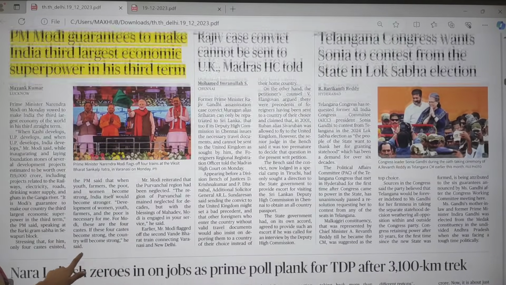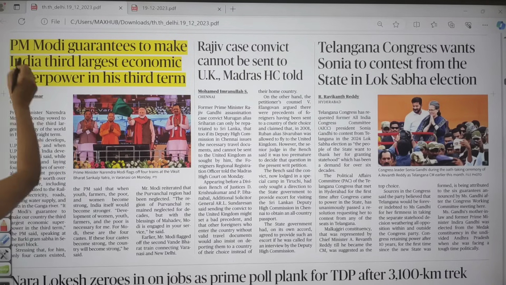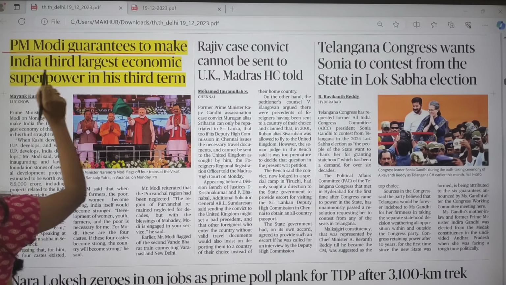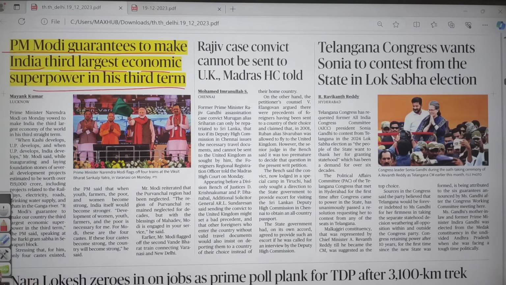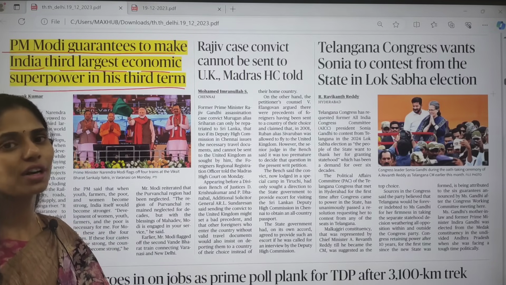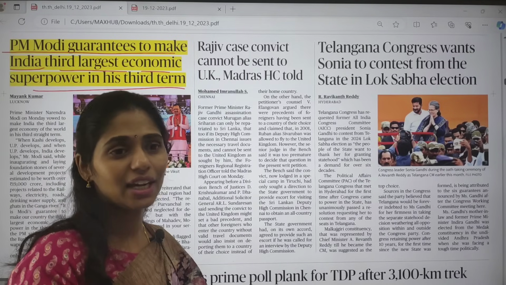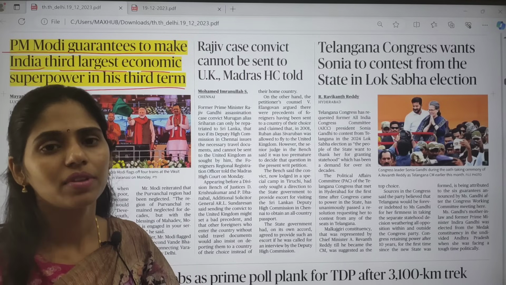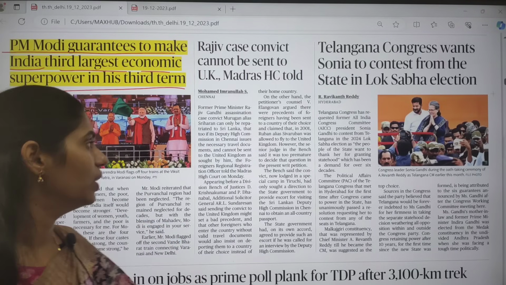Yes, here you can see one statement given by our Prime Minister. So let us see this topic. Prime Minister Modi guarantees to make India the third largest economic superpower in his third term. Here we are going to have the Lok Sabha elections next year, in 2024. So in that context, he came up with a statement that if he is elected for a third term, he is going to make India the third largest economy in the world.